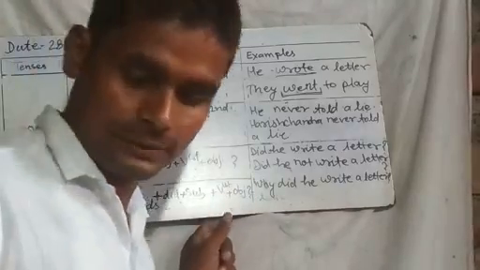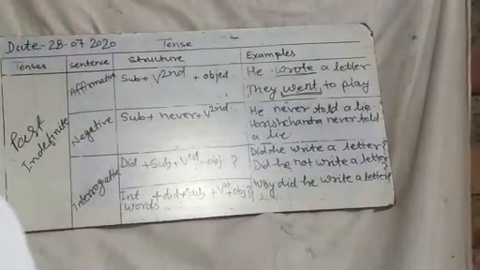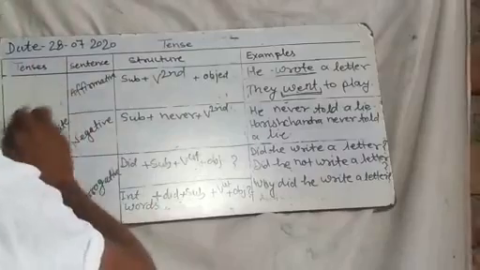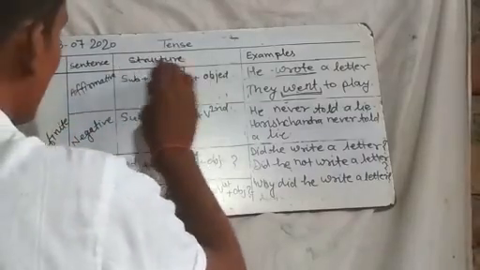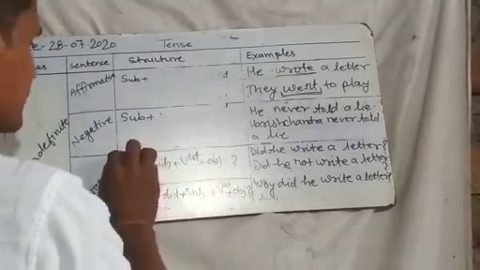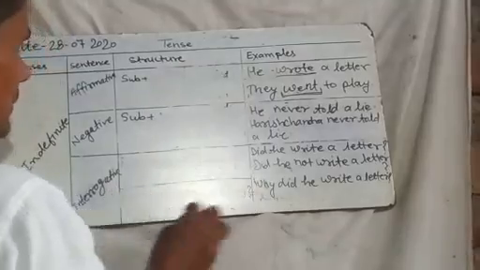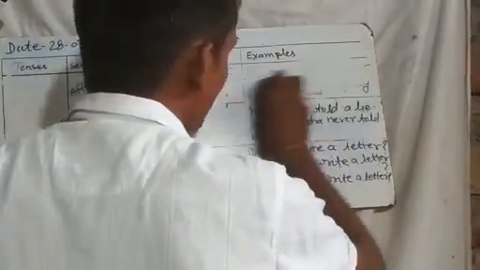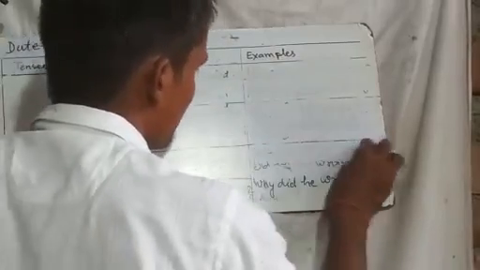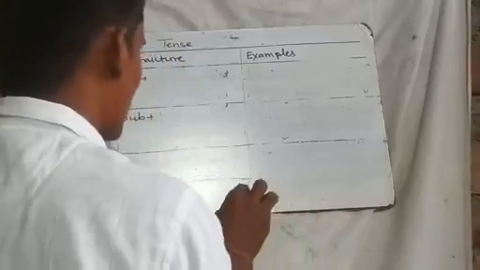Thank you. Next, we come to future indefinite tense. What is the difference here, what is the structure of future indefinite tense in a different way, and you find out examples, structure and other things of the future indefinite tense.